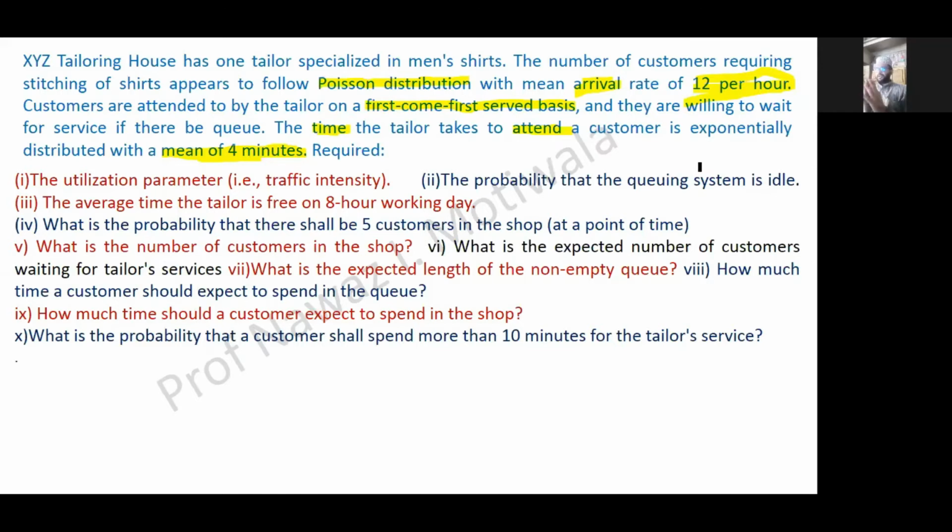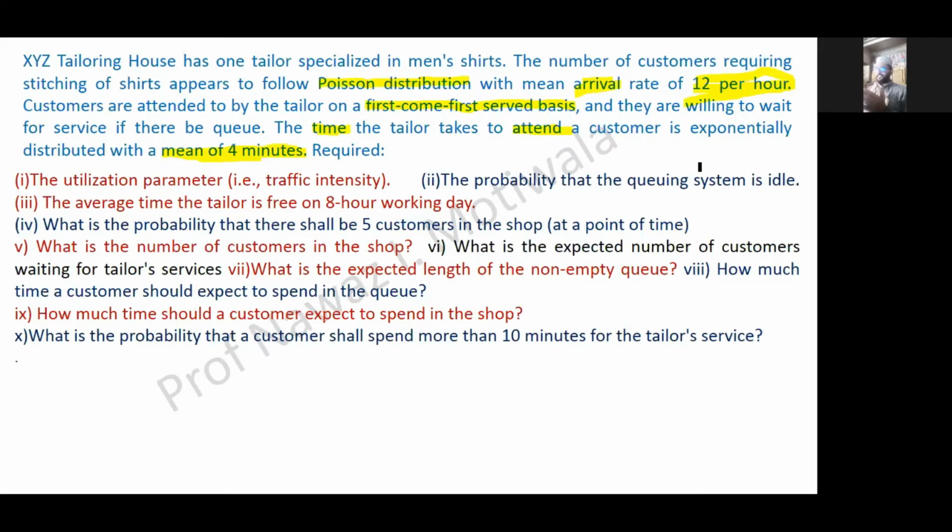So we need to find out, if there is a shift of 8 hours, how much time in that the tailor will be free. Then next is, what is the probability that there are 5 customers in the shop. Then what is the number of customers in the shop. In the shop means in the system, so it will be LS. Then what is the expected number of customers waiting for tailor service.